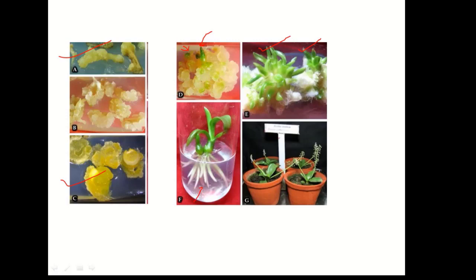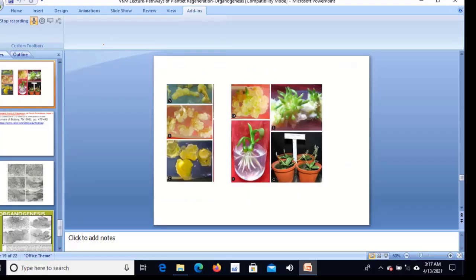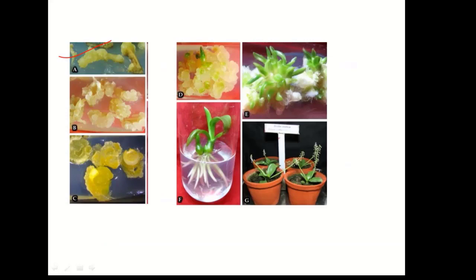When the condition is opposite, with more auxin, you will find the formation of root primordia, which gives rise to a miniature plant that is known as a plantlet. Following hardening and acclimatization, it is transferred. From the explant we are finally getting the callus.